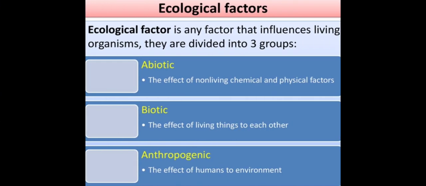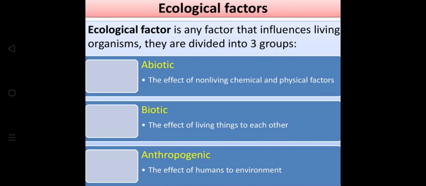What is an ecological factor? We talk about ecology or ecological factor that influences. It is any factor that influences living organisms, and they are divided into three groups. What could be those? Abiotic, biotic, and anthropogenic. Now this abiotic, this affects the effect of non-living chemical and physical factors. The biotic, what we are studying right now, is biotic, the effect of living things on each other. The third one is anthropogenic. This just for your knowledge, the effect of humans on the environment.